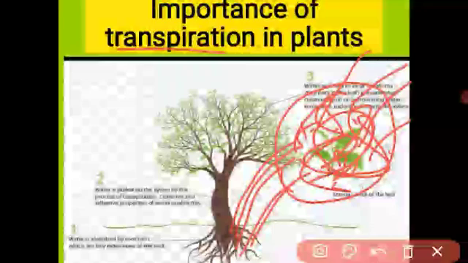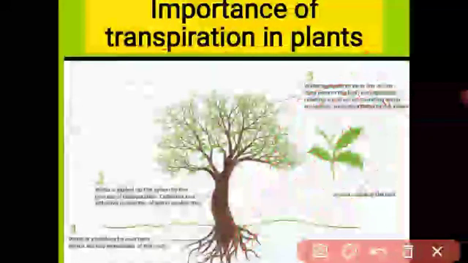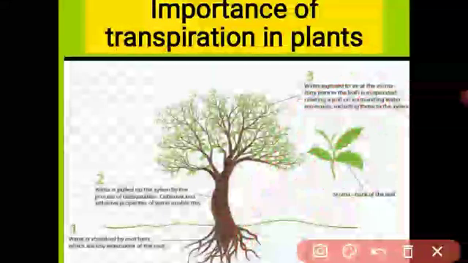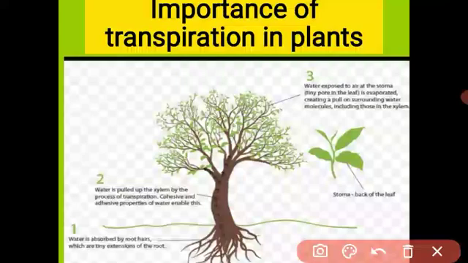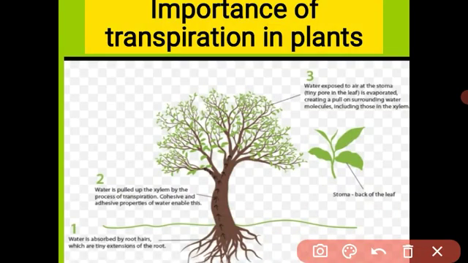Understood, student? What is transpiration? Which factors affect the rate of transpiration? And what is the use of transpiration? Let us revise what I explained. Transpiration is a process in which the plant loses water as water vapor to the atmosphere. There are three important significances for the plant.